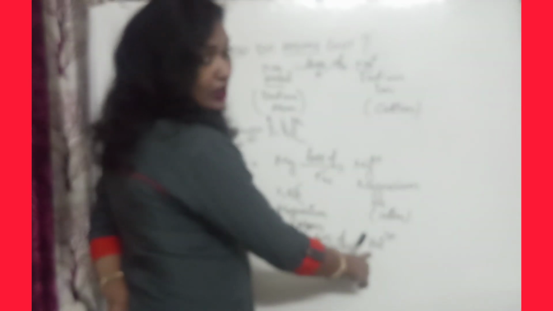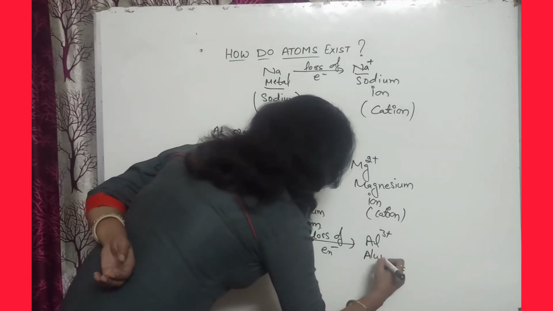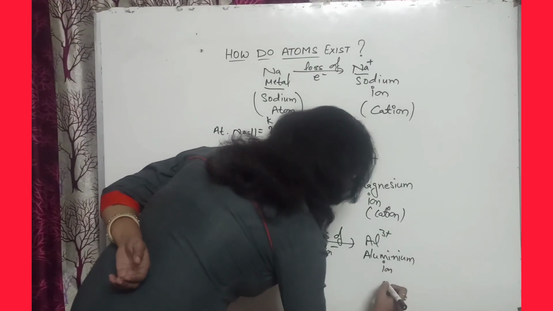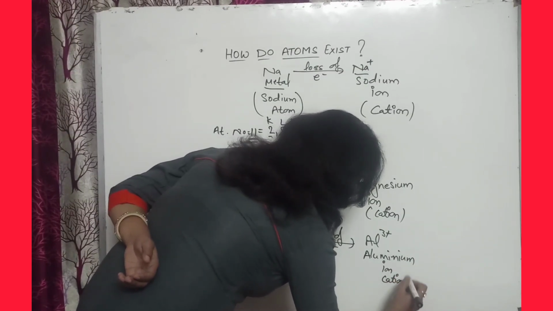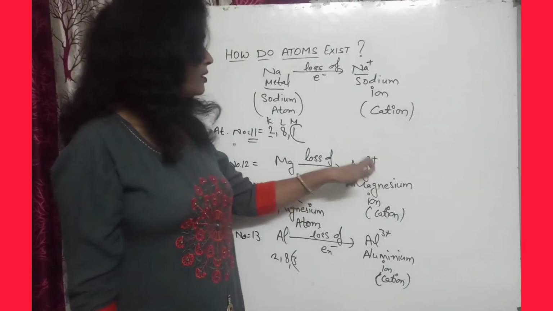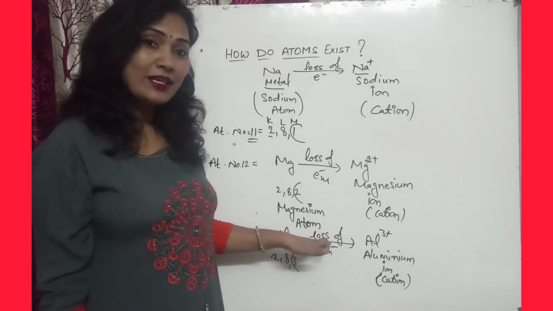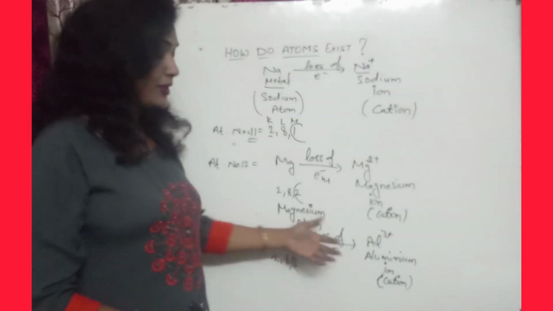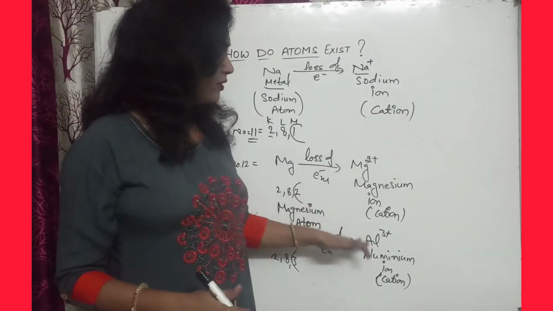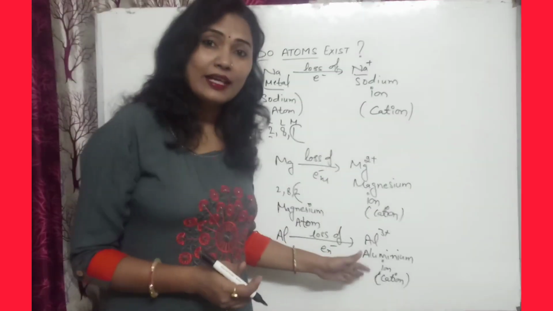This is the aluminium ion and this is a cation. You can see that a positive charge means they are losing electrons, so the number of protons is more in them. That's why they have a positive charge and form cations.